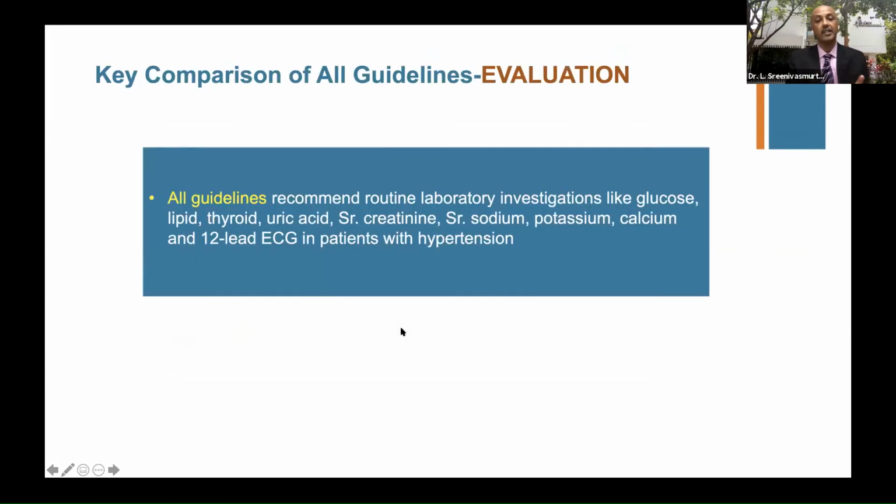So all guidelines recommend routine lab tests. There are no differences in these guidelines when it comes to the evaluation of blood glucose, lipids, thyroid, uric acid, creatinine, electrolytes, calcium, and ECG in hypertension. This is common across all the guidelines. They say you need to evaluate through this.